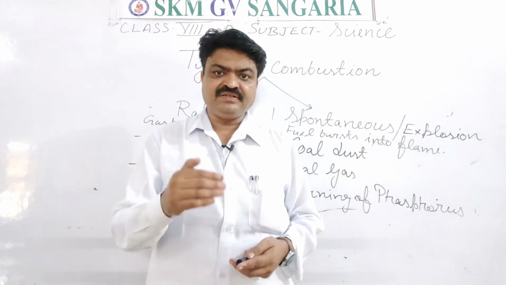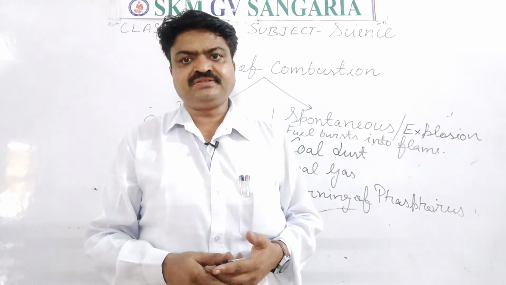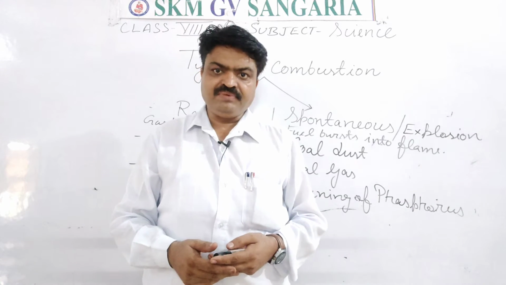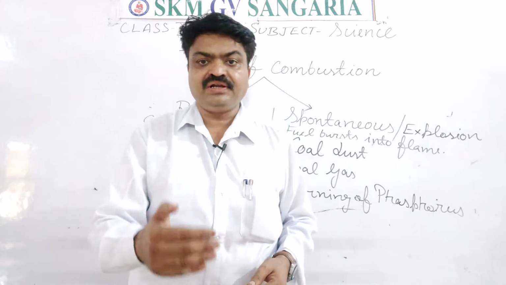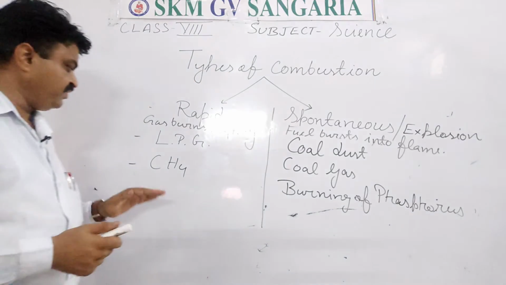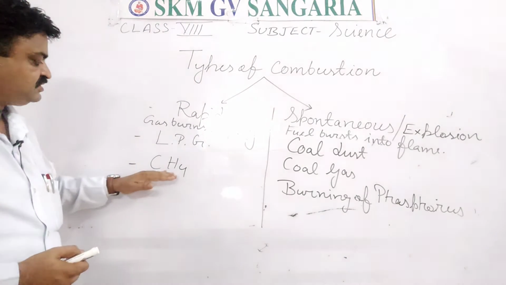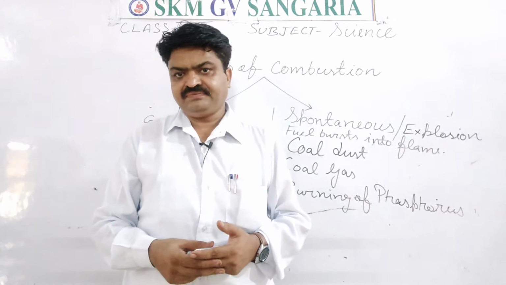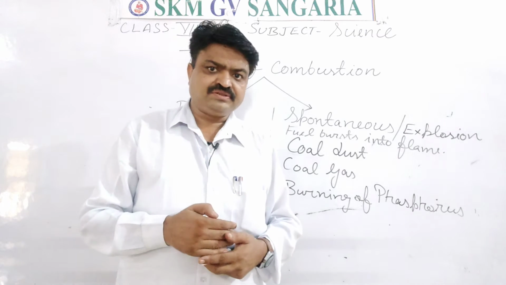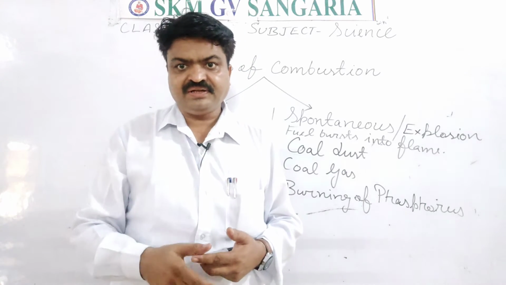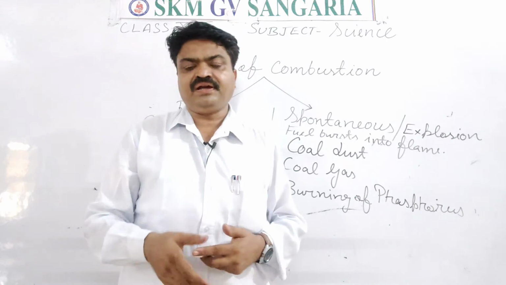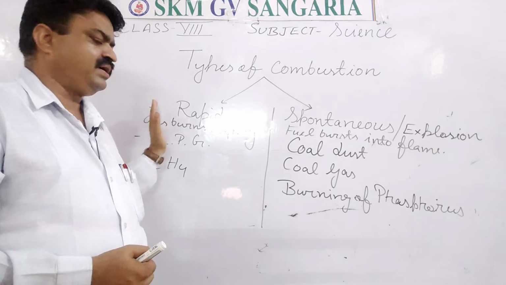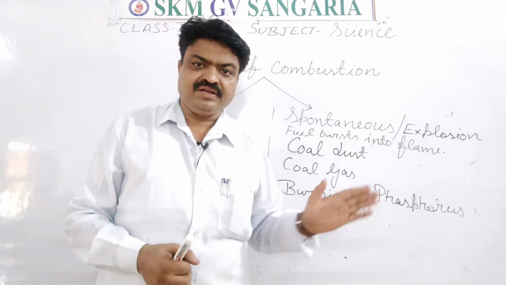Like this, another rapid combustible substance is methane, student. It is also known as biogas because it is released by biodegradable substances. And what is the formula of methane, student? It is CH4. It also reacts with oxygen rapidly, and it releases heat and light energy. And this combustion is known as rapid combustion. Now we come to the next.